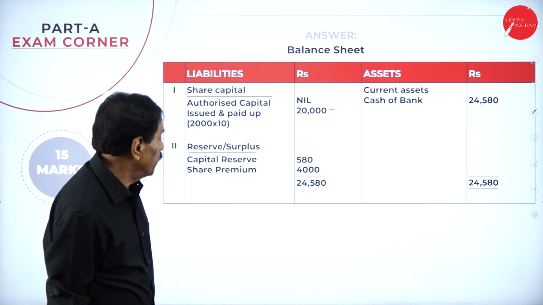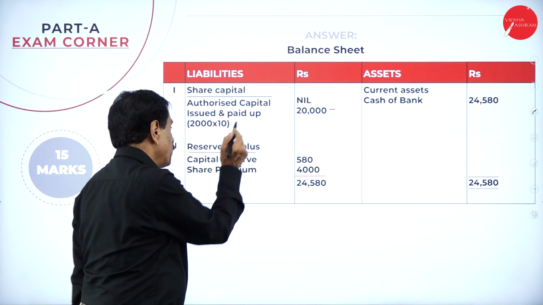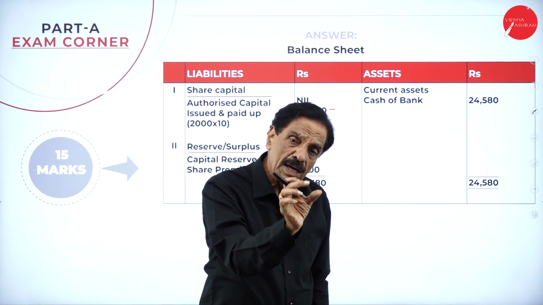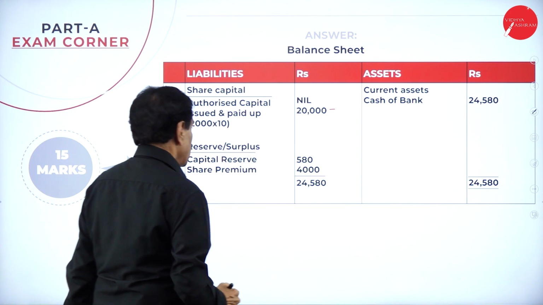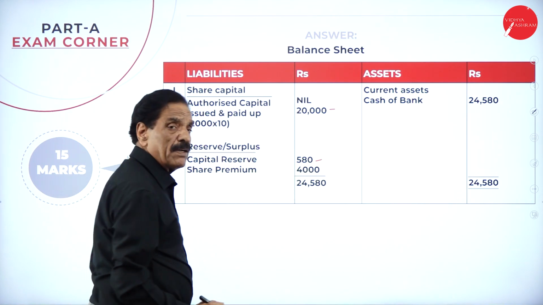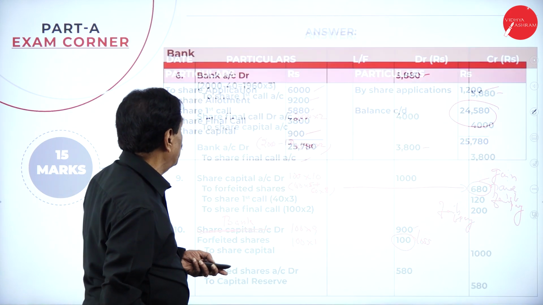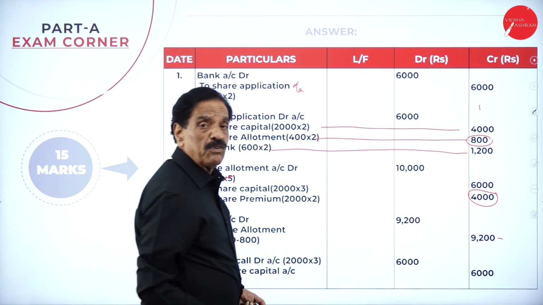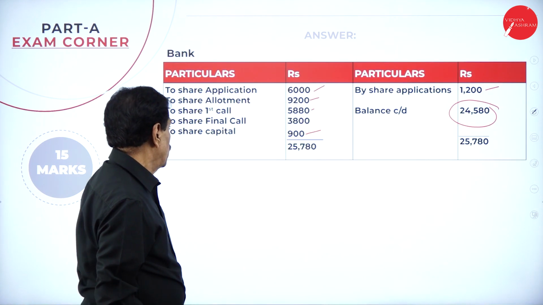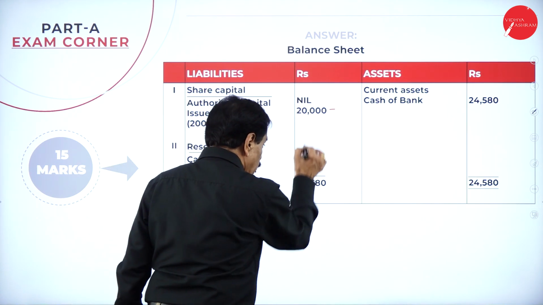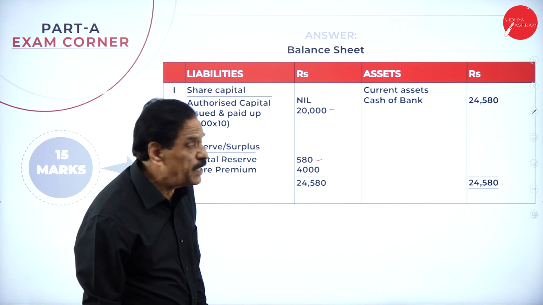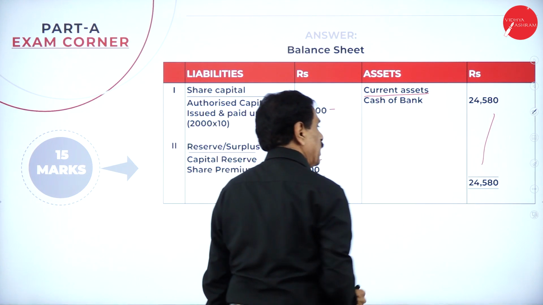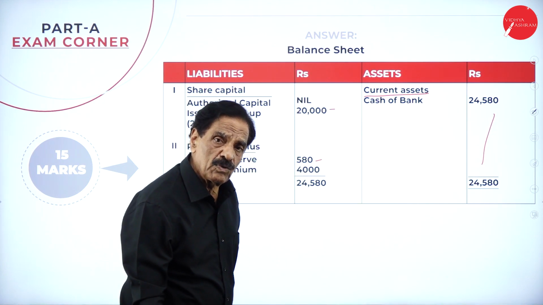20,000 we have received. The second heading is reserve and surplus. Here we get only two points. Which are they? One is the share premium, one is the capital reserve. In the last entry, we got a capital reserve of 580. In the share allotment account, how much is the share premium? 4,000 is there, no? Here the share premium and reserve, totally it will come to 24,580. Your current asset, cash at bank, is 24,580. It will tally for 24,580.